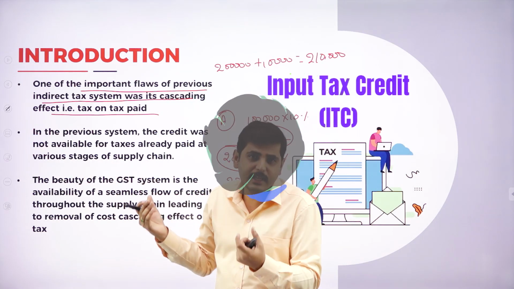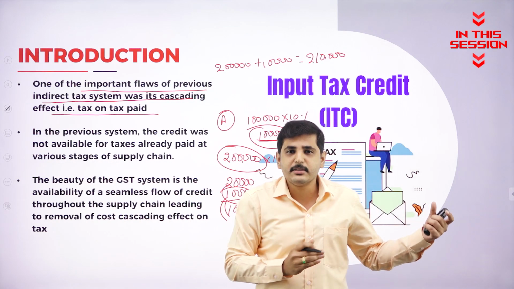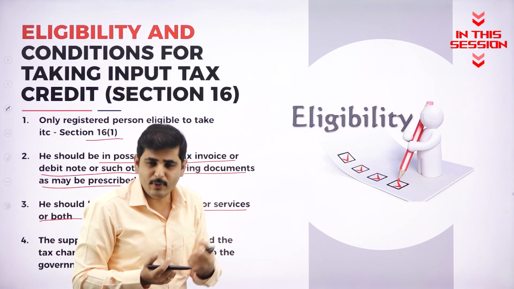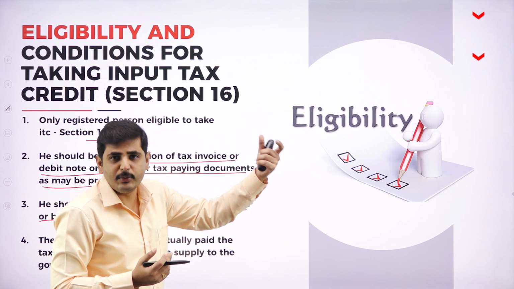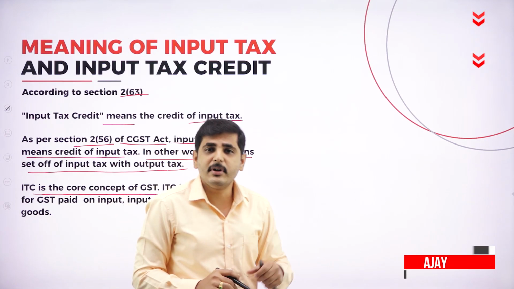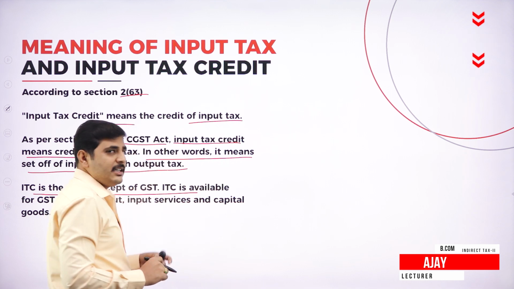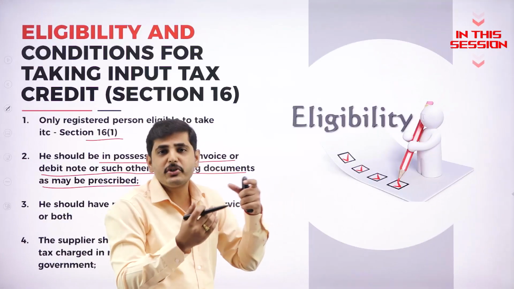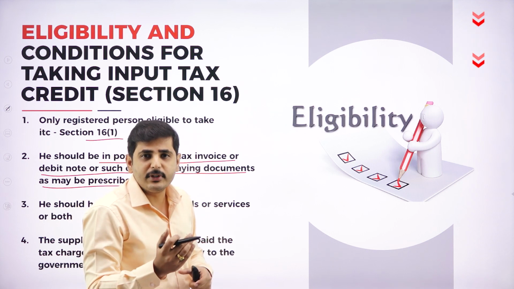If I did not get the tax, I will add that amount of tax also and sell the product to the customers. Once I get the machinery and the raw materials, only then can I claim input tax credit. Ultimately, the burden has to be borne by the customer. That's why, in order to avoid these things, GST came into effect. So we should have all the bills and related documents to claim input tax credit.